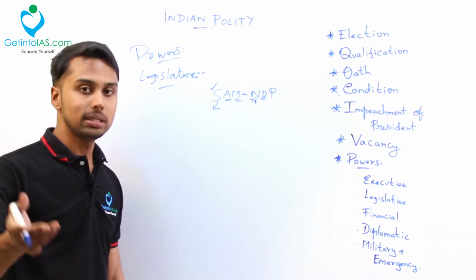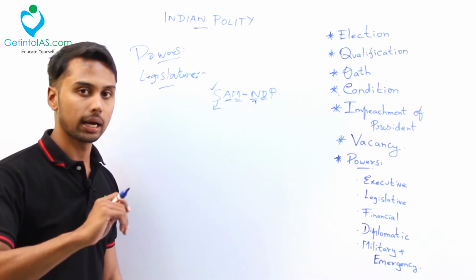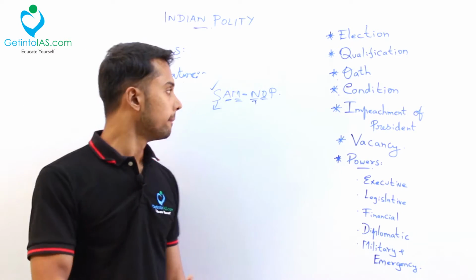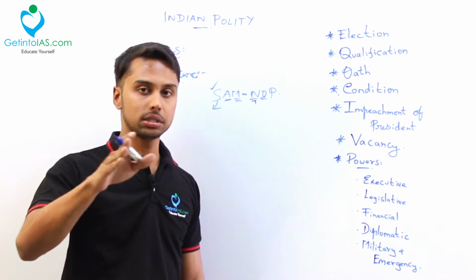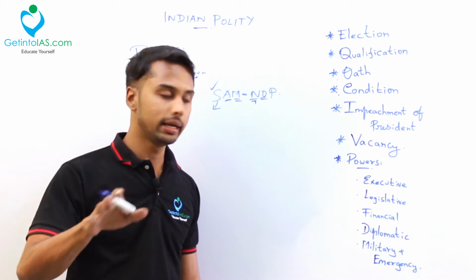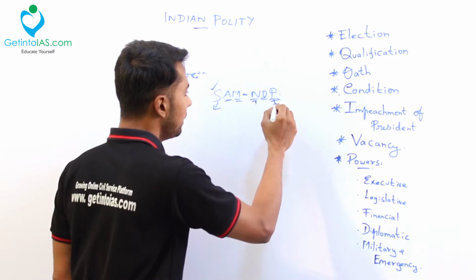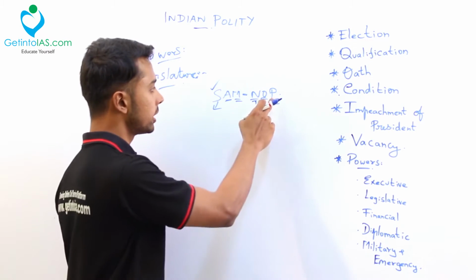Okay. For example, Jallikattu in Tamil Nadu or Kambala in Karnataka, many ordinances have been passed. Your Governor can also pass ordinances. Okay, that we'll study in detail. What are ordinances? That I will deal with in detail. That is with respect to O. What is with respect to P? P is permission. Okay, P is with respect to permission.